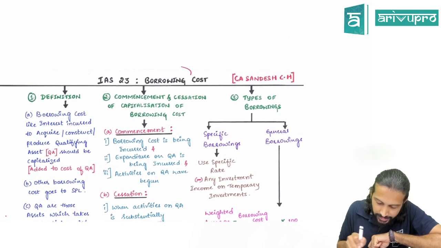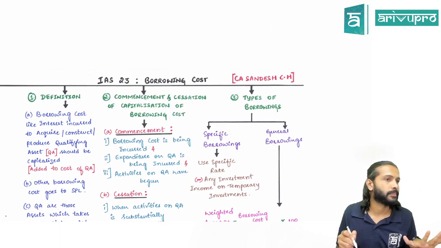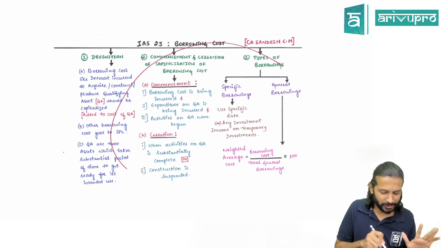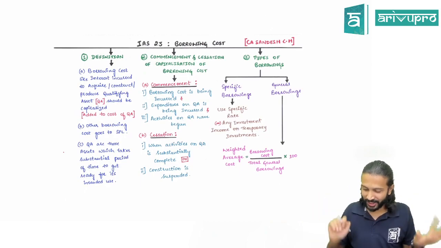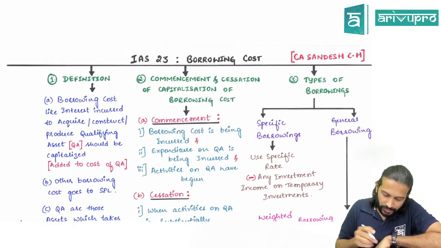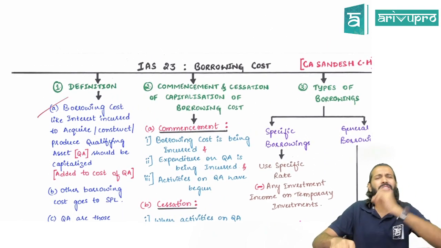The next topic is IAS 23, borrowing cost. Okay, simple standard, only one page chart. Everything is synchronized in only one page here. Alright, this standard runs only on a simple concept.